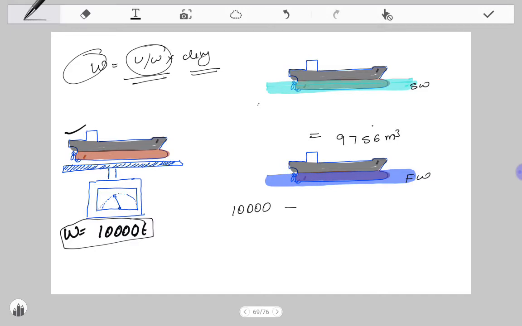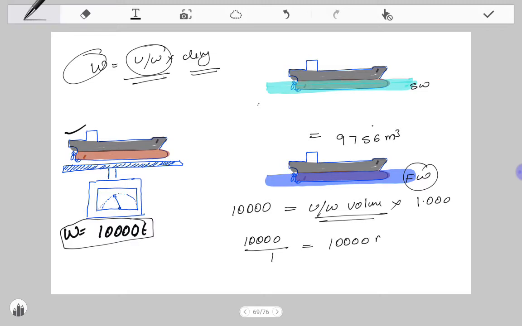The density of fresh water is 1.000, so underwater volume will be 10,000 divided by 1, that is 10,000 cubic metres. Can you see the difference? The same ship of displacement 10,000, when floating in sea water, has an underwater volume of 9,756. But that same ship of displacement 10,000, floating in fresh water,